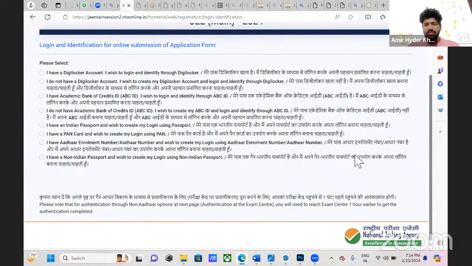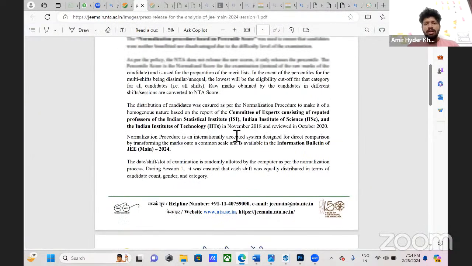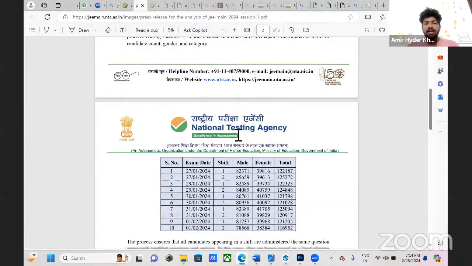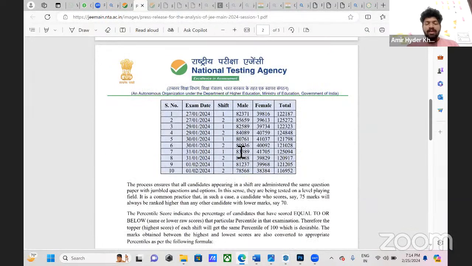After this, I won't be able to proceed because I am a present architecture student. If any queries are there after this, you can please contact me or us, and we will be able to help you personally. So this is the outline of how to apply for JEE. Let's go into session one's data, where they have released how many people have written.